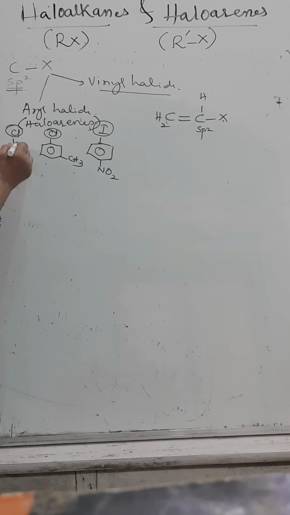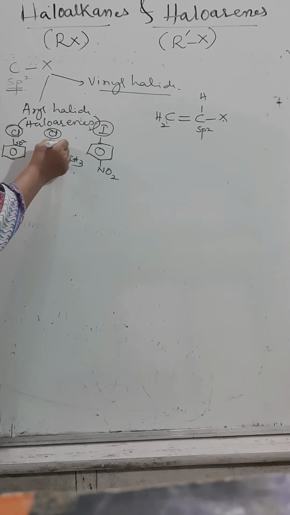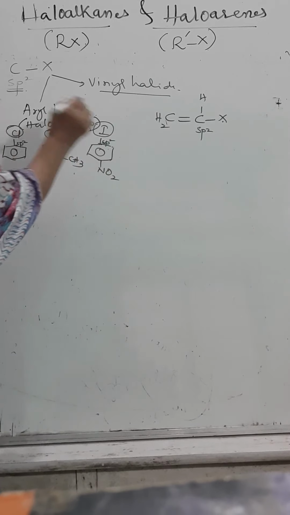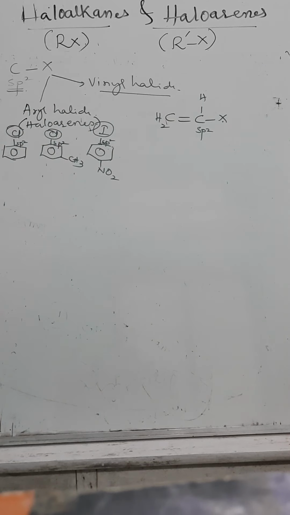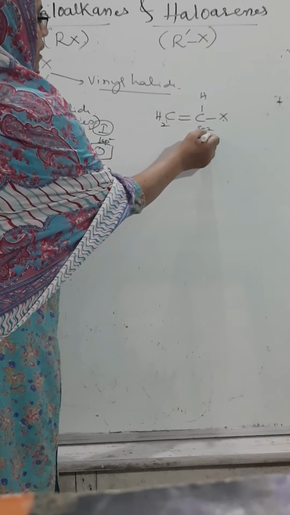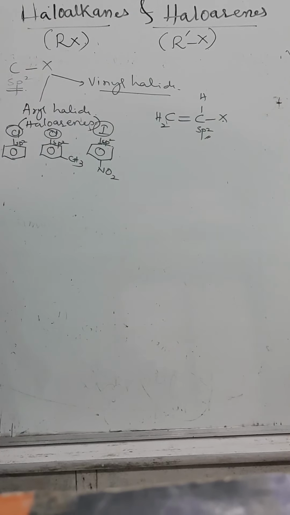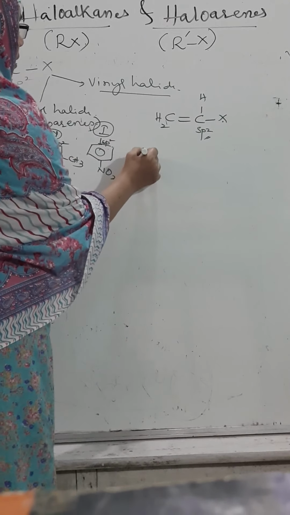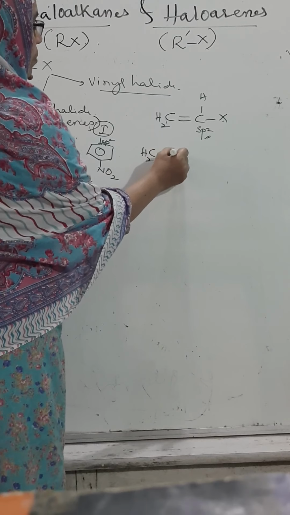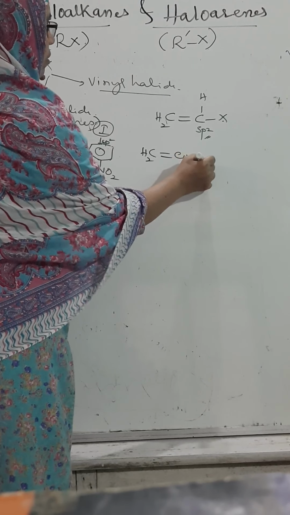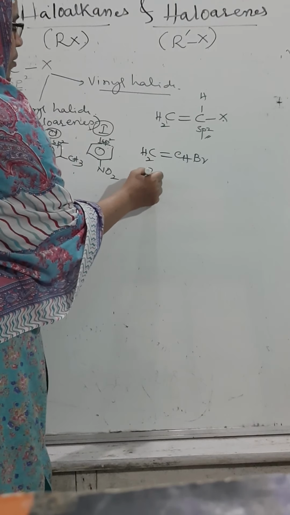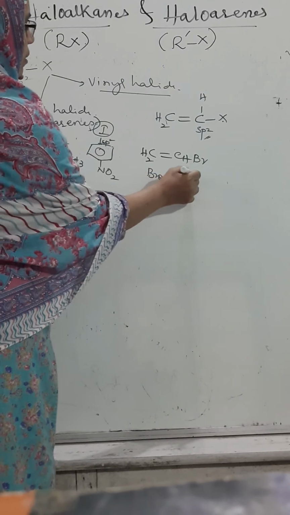This carbon atom is also sp2 hybridized, because in benzene all carbon atoms are sp2 hybridized, as we studied in the previous topic, hydrocarbon. If we write the example, CH2 double bond CHBr, what can I call it? Tell me. Bromoethene.